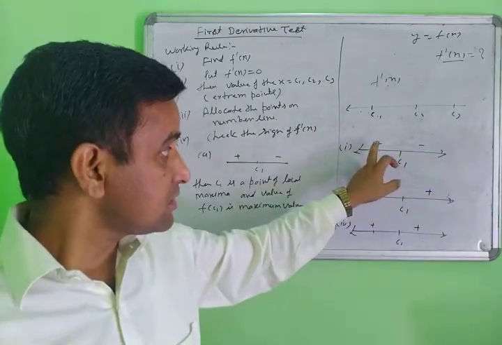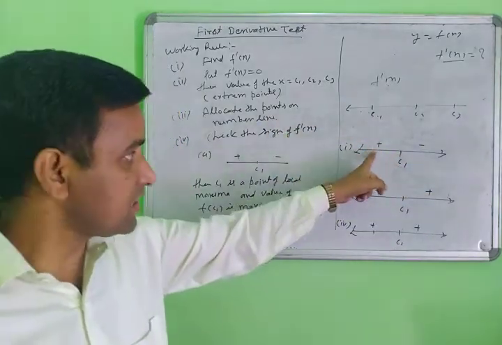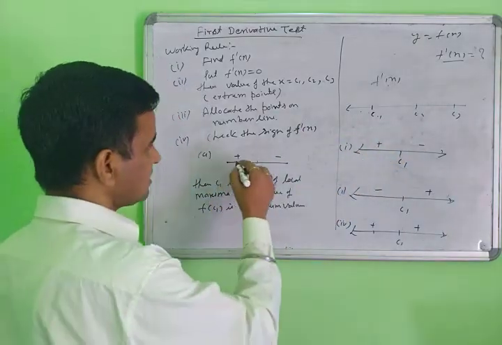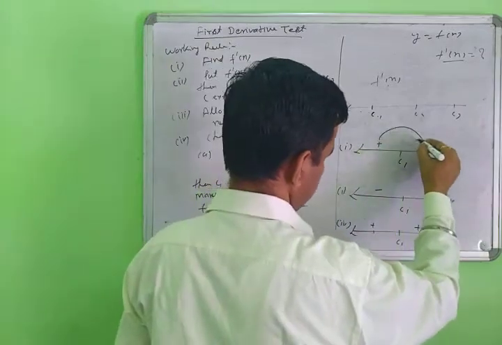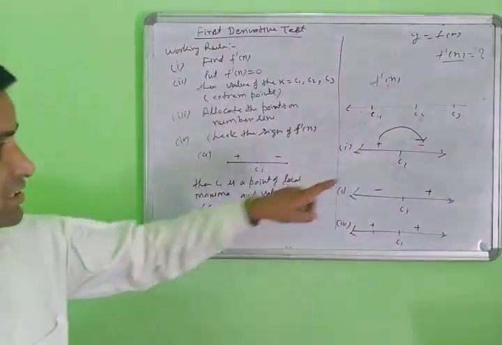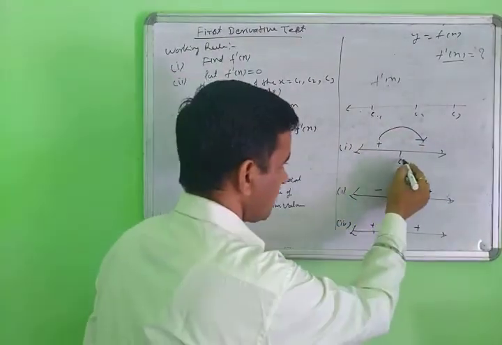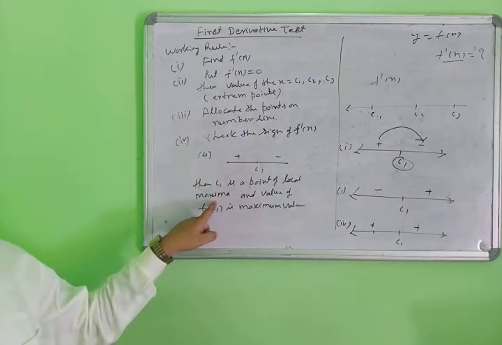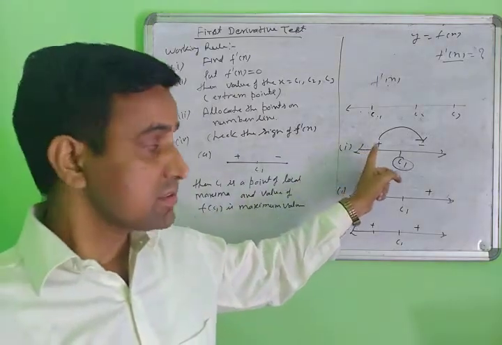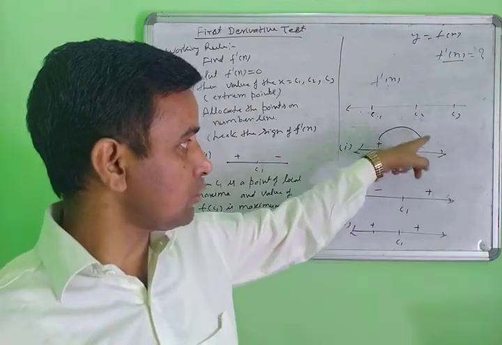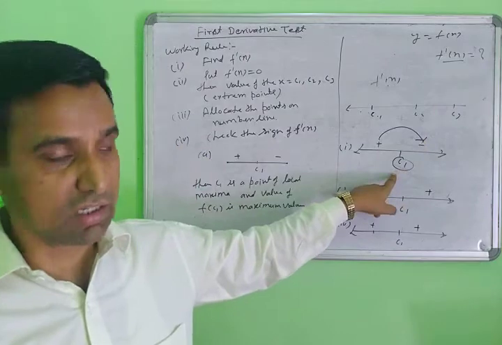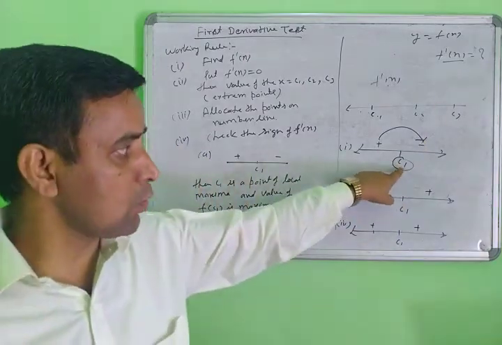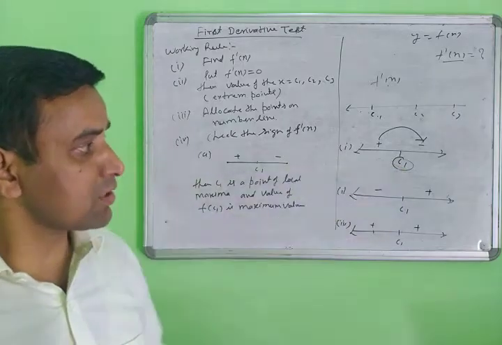So when you find the sign changing from positive to negative, it means C1 is a point of local maxima. When values convert from positive to negative, then you can say C1 is a local maxima point. This is called the local maxima. Why is it called the local maxima?